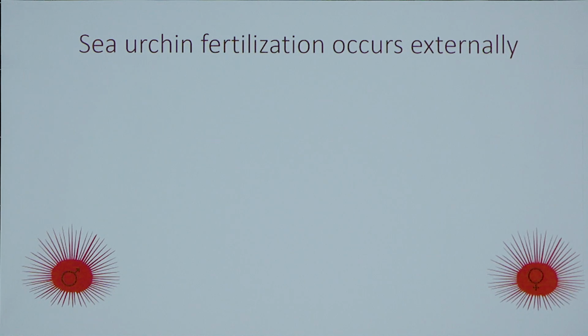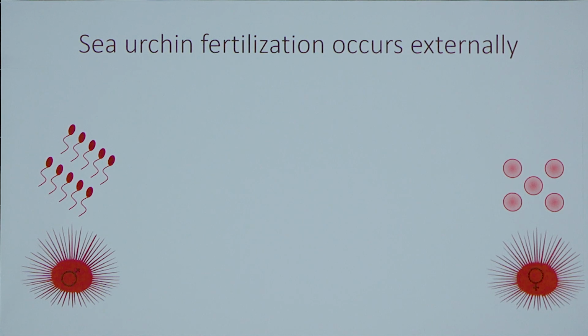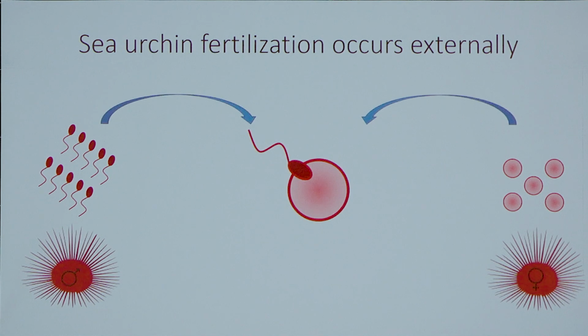Sea urchins are a very good study system for understanding the genetic basis of how reproductive incompatibilities evolve, because their fertilization occurs externally. Males release sperm and females release eggs into the water column, and these gametes float around until they bump into each other and bind in the process of fertilization. This means we can study how eggs recognize sperm from their own species and avoid binding with sperm from other species that might also be floating around in that water.